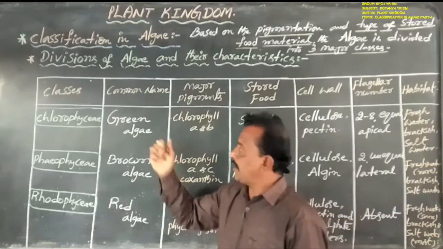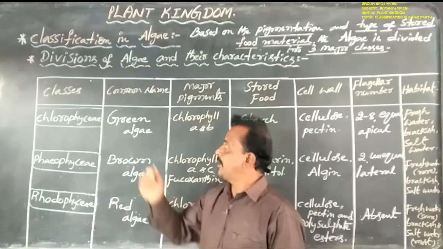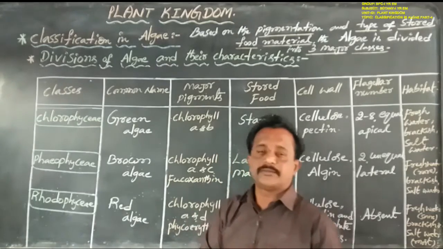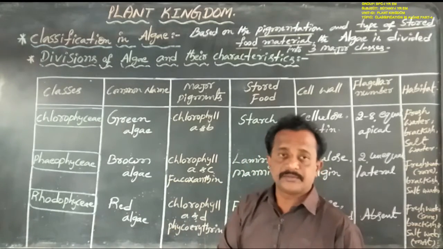So why does Chlorophyceae appear green in color?